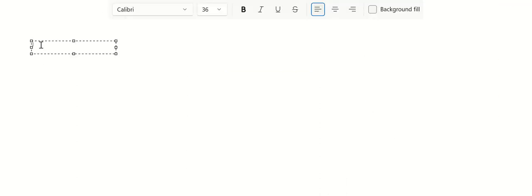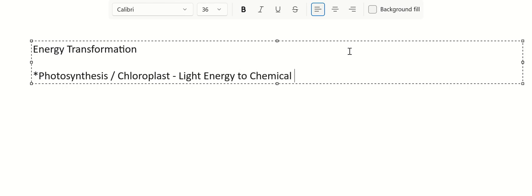Okay, and if this is not in your notes, you should add it in your notes. Energy transformation or energy conversions. Okay, there's only two types of questions. So you got to figure out, is the question describing photosynthesis, which happens in the chloroplast? If it is, then the answer is going to be light energy to chemical energy, because photosynthesis uses sunlight to make glucose.